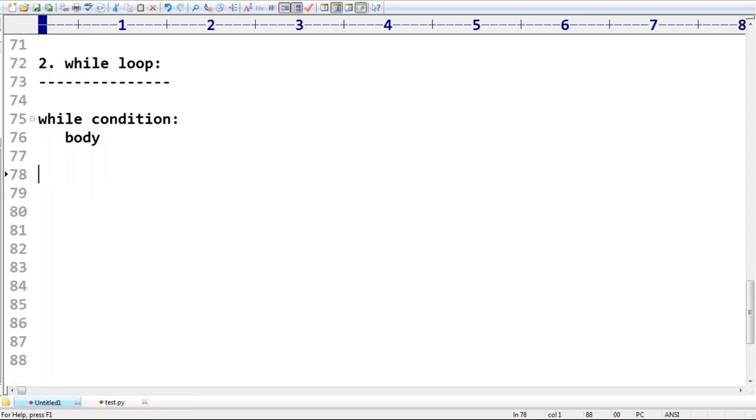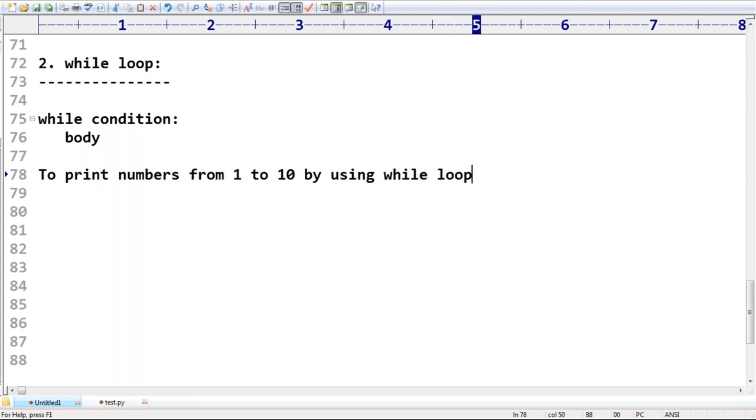Sir, very simple example. I want to print numbers from 1 to 10 by using a while loop, because you are already familiar with the for loop. So by using a while loop, can you please print the numbers from 1 to 10? This is my requirement. How can you do that? That part I will discuss.